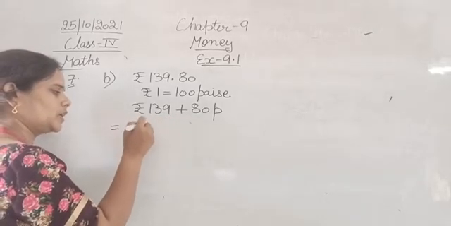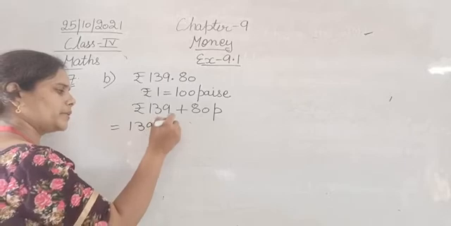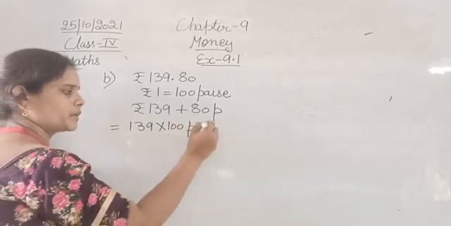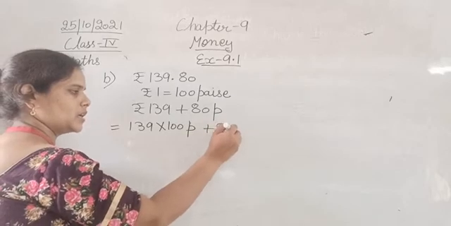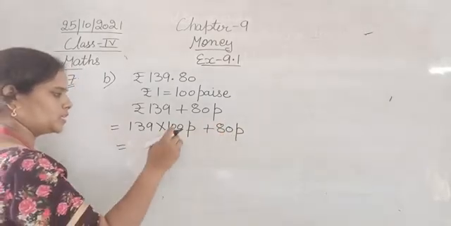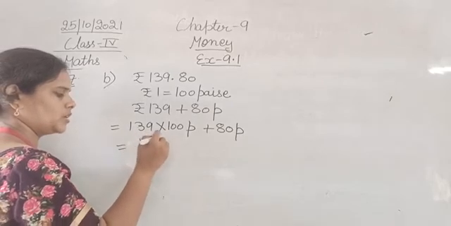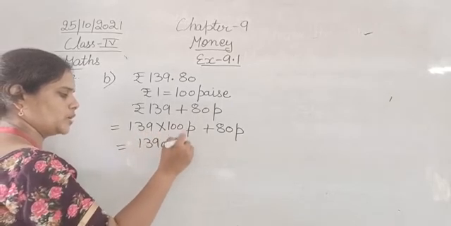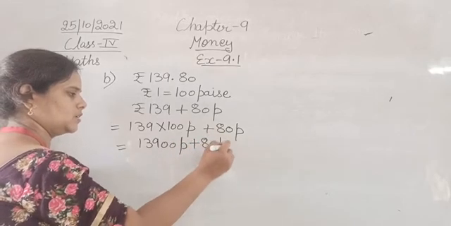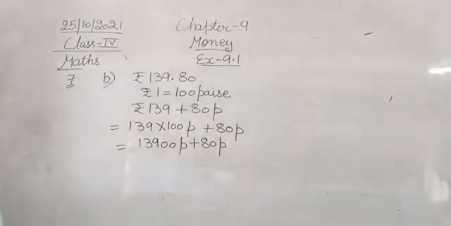So 139 multiplied by 100 is 13,900 paisa, plus 80 paisa.